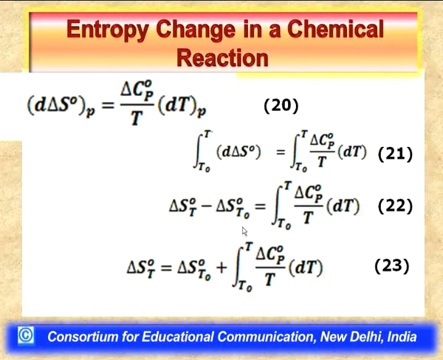Now, we can further rearrange equation 22 so that we take delta S standard at temperature T0, this second term, to the right hand side, and it becomes a positive value.